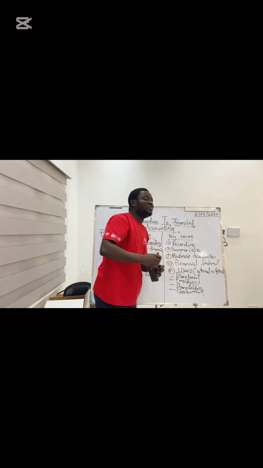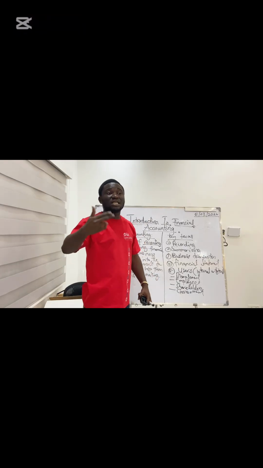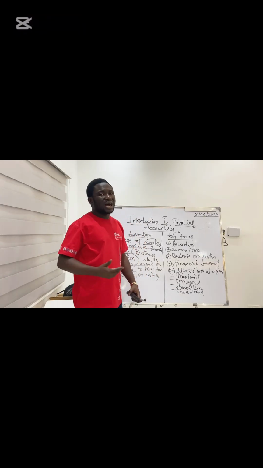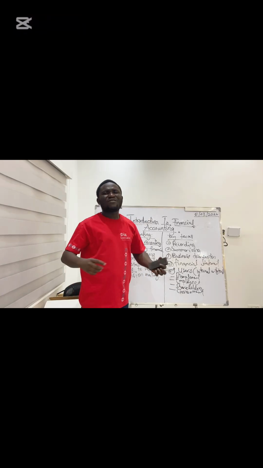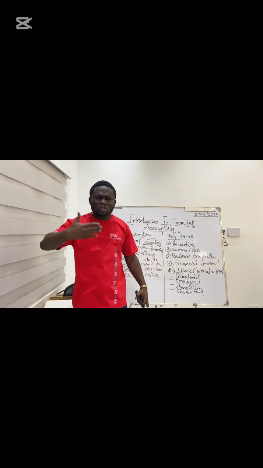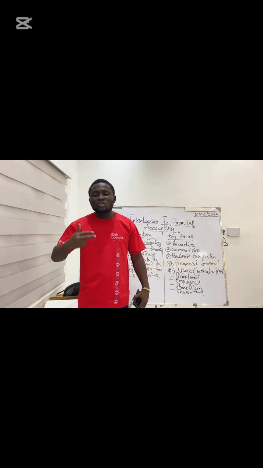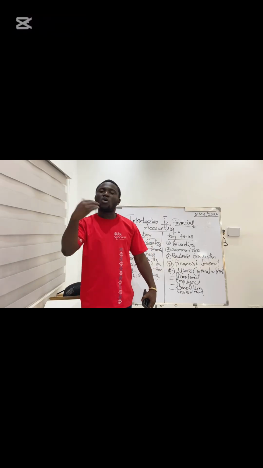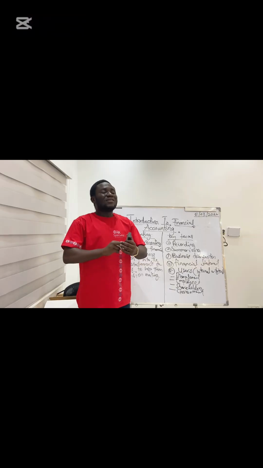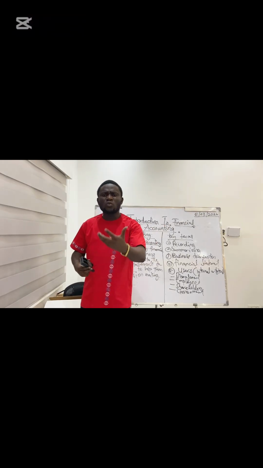We also have people like the government. Every entity pays tax. So government will also have interest, because if the business is gaining profit, they'll be paying more tax. And we have customers, we have creditors. Creditors are people who lend to us. Because they lend to us on credit, they will also want to know our creditworthiness. So they want to know whether the company is doing well or not. We have people like financial institutions. We go for loans from them. They also want to know whether you are doing well or not.